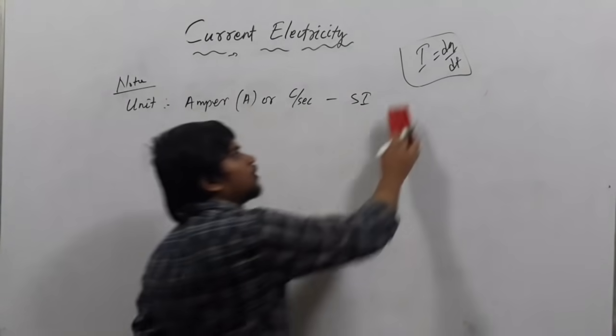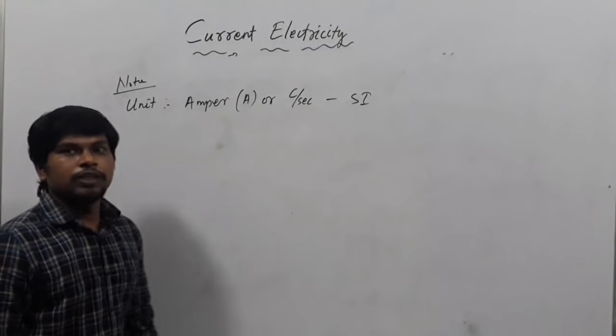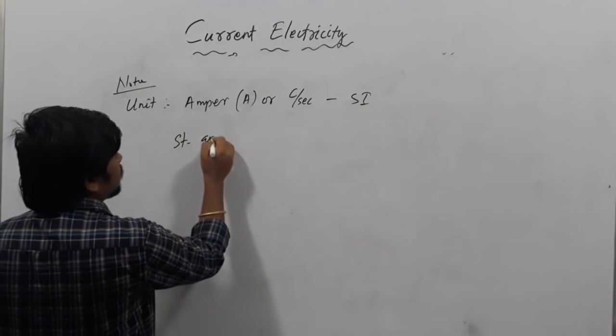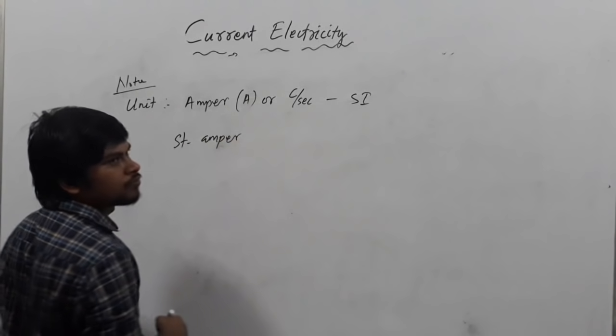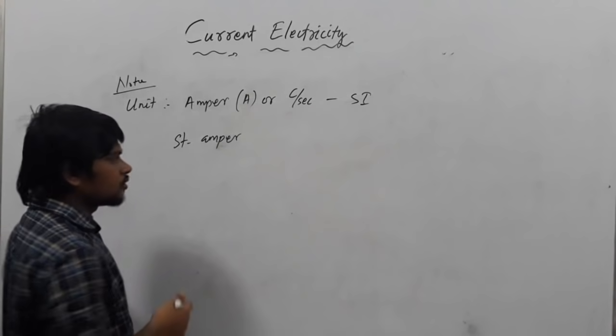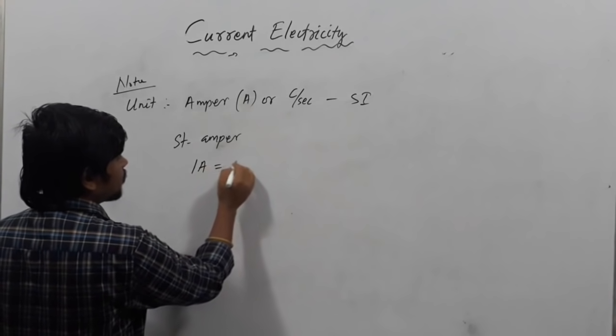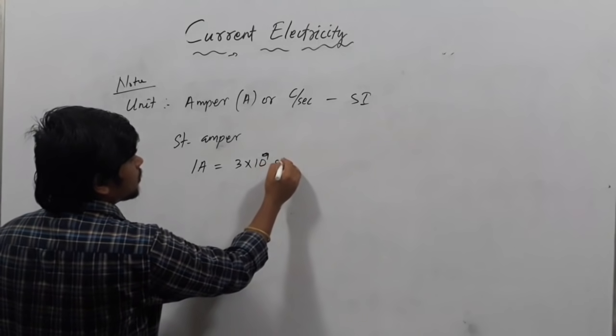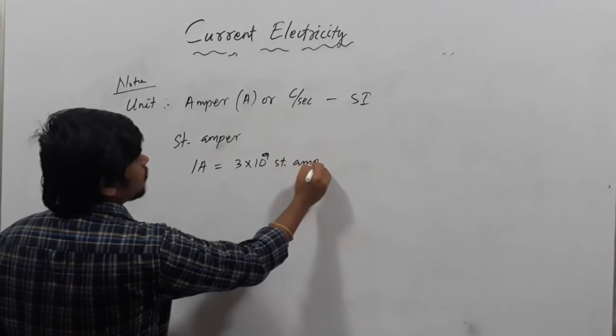What will be the unit in the CGS system? The CGS unit is stat ampere. So what is the relation between ampere and stat ampere? 1 ampere equals 3 into 10 to the power 9 stat ampere.